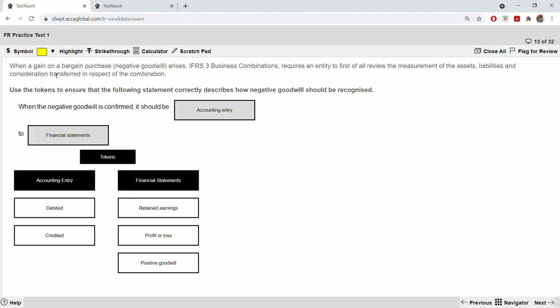Next, when a gain on a bargain purchase, negative goodwill, arises, IFRS 3 requires an entity to first of all review the measurement of the assets, liabilities, and consideration transferred in respect of the combination. Use the tokens to ensure that the following statement correctly describes how negative goodwill should be recognized. Okay, so you have to select from here the tokens.